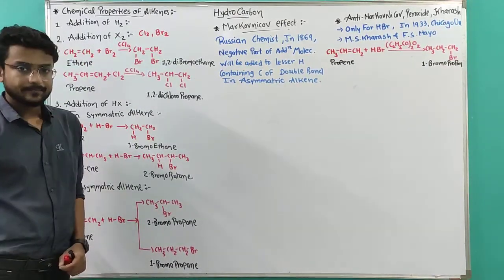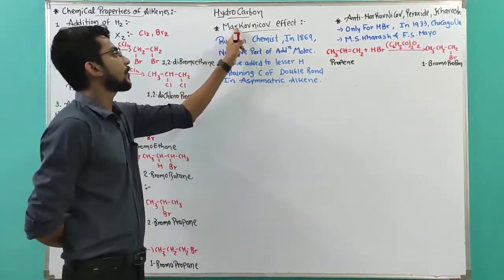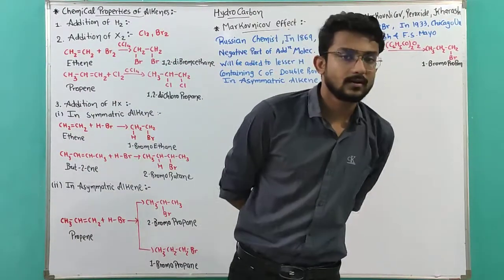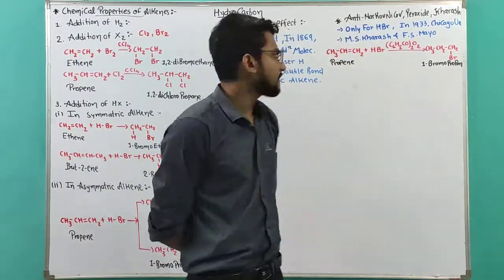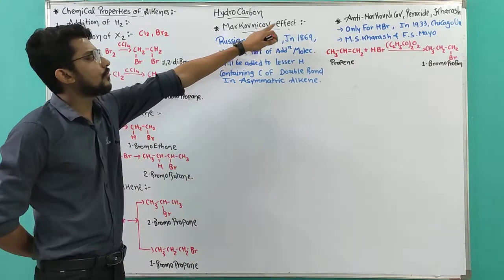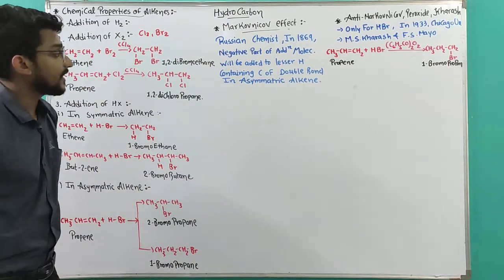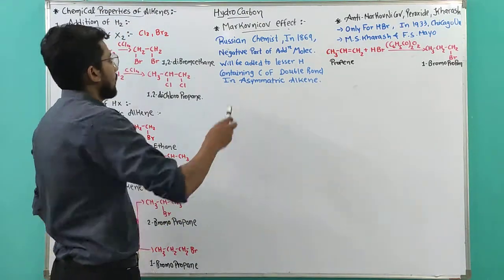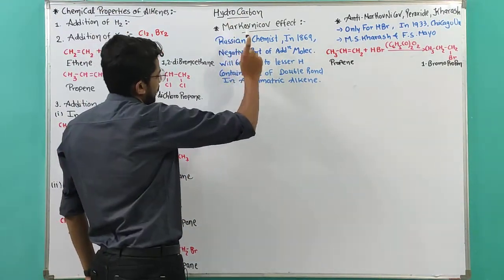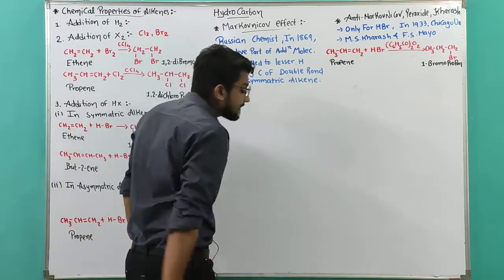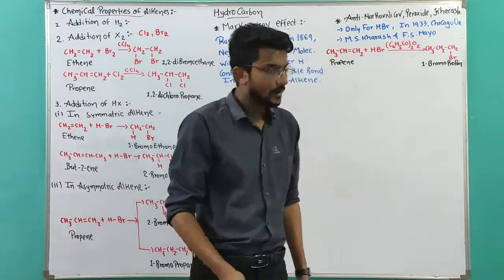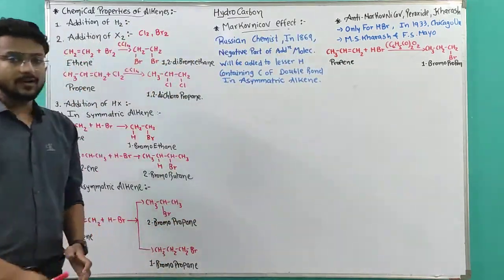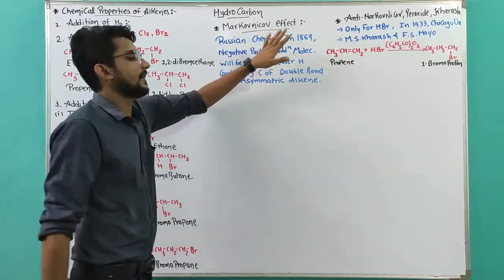For that, we are going to discuss the Markovnikov effect. Okay, what is the Markovnikov effect? It is quite simple. It was first given by a Russian chemist in 1869. The Markovnikov rule was given by a Russian chemist in 1869.